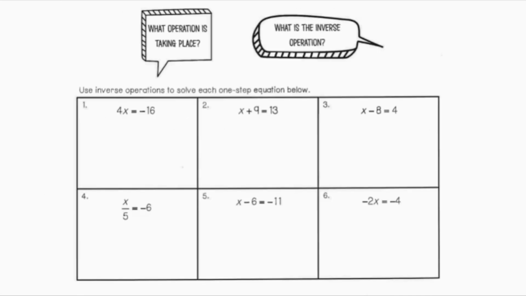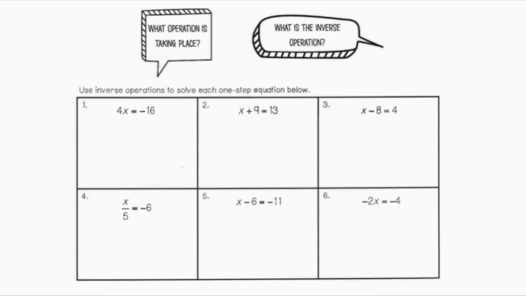So I want to identify what operation is taking place, and then what is the inverse operation of the operation that's taking place in order to isolate my variable. So if I look at number 1, I have 4x equals negative 16. That 4 is right next to the x. That means multiplication. So 4 times x equals negative 16.